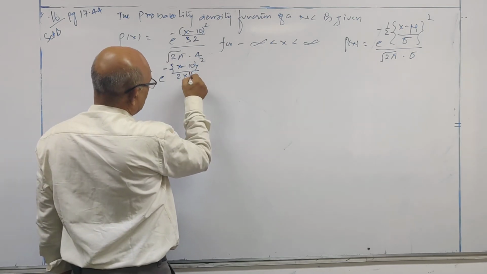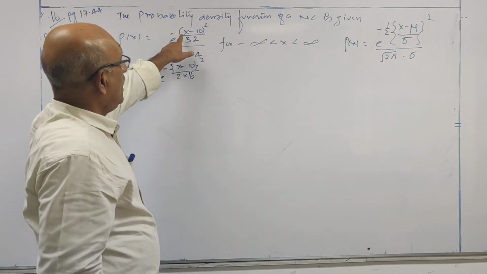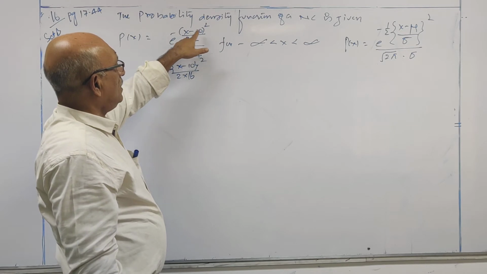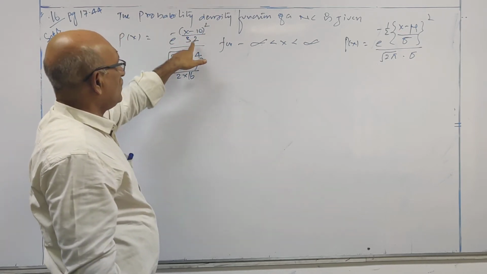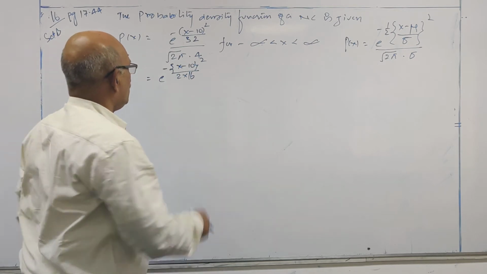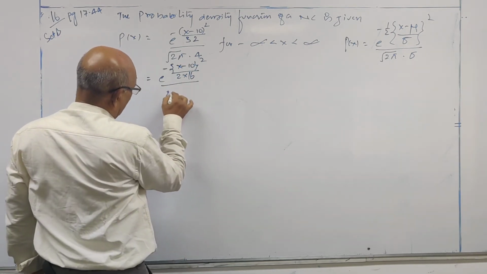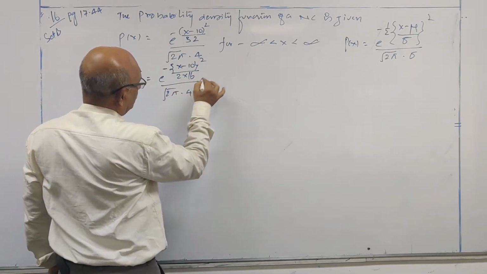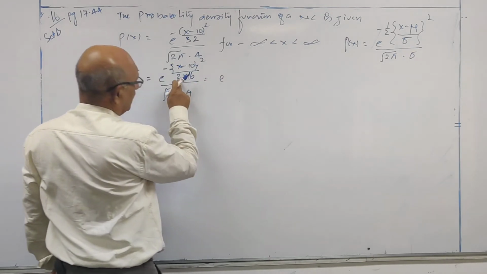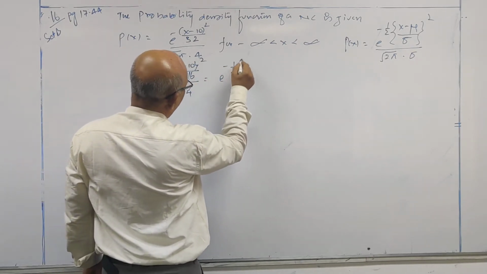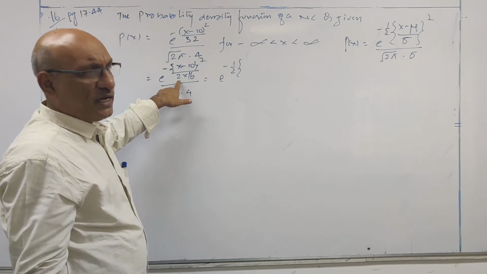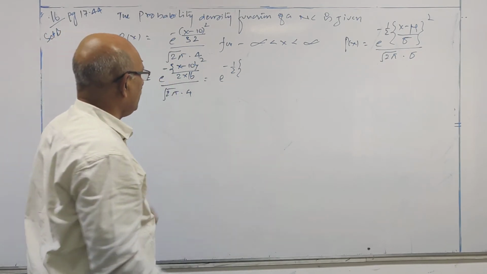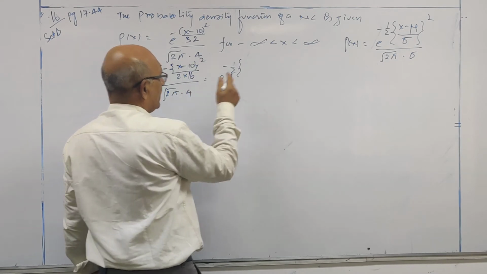So I can write it as 2 into 16, (x minus 10) whole square by 32 as given in the problem. So this 32 can be written as 2 into 16, divided by 2 pi under root into 4, e power, and I am writing minus 1 by 2, as 2 is in the denominator anyway. I will take 16 inside the brackets.